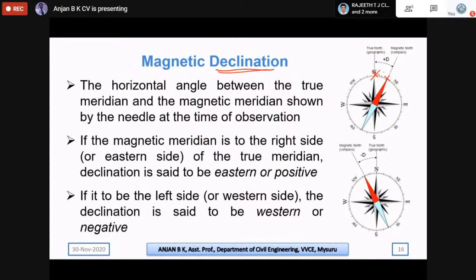So the difference in angle between the true meridian and the magnetic meridian is called declination. Either it may be towards east or towards west. If it is towards east, we call it positive, that means it will be towards the right side. And if it is towards the west side, then we consider that as negative. So corrections need to be applied in order to convert the bearings from true bearing to magnetic bearing.